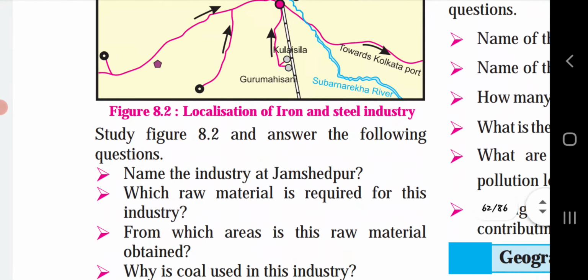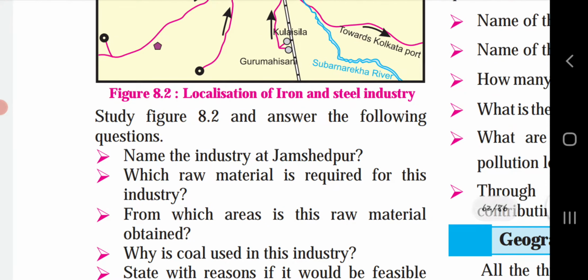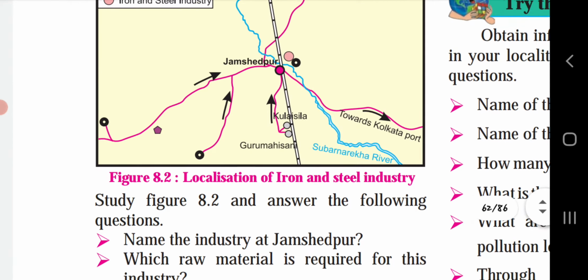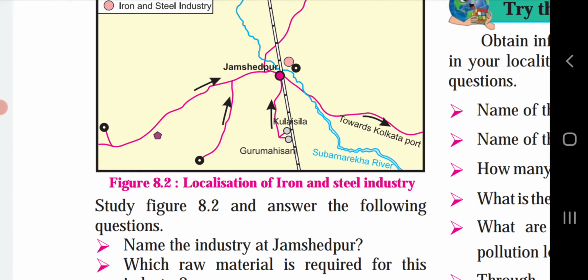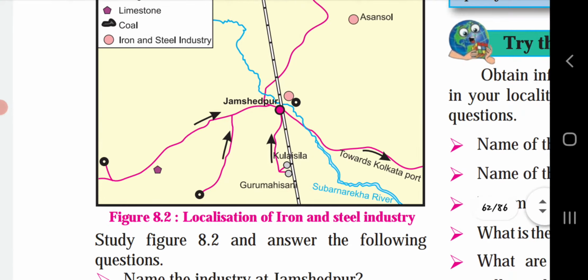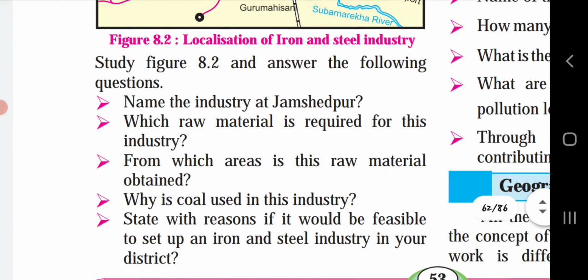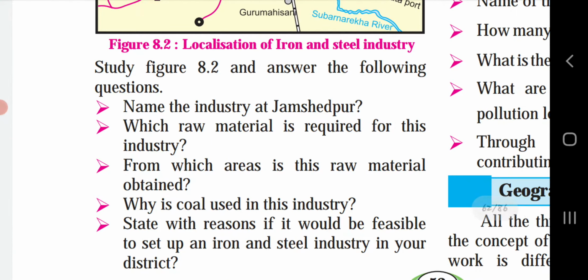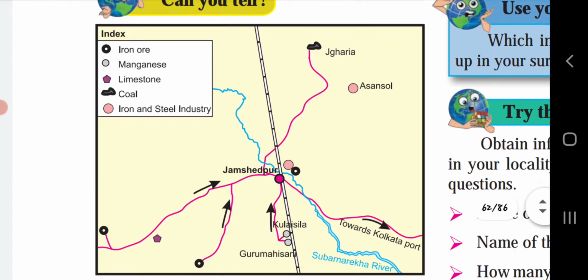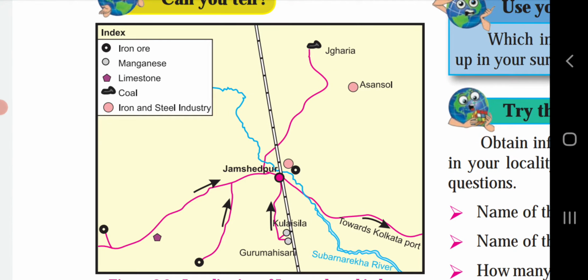Which raw material is required for this industry? The raw materials required are manganese, limestone, iron ore, coal and others. Next, from which areas is this raw material obtained? TISCO gets coking coal from the Jharia and West Bokaro coal fields. Iron ore is obtained from Badam Pahar, Mayurbhanj.